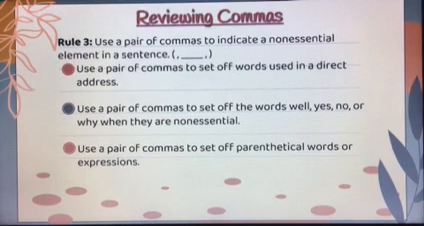So some examples of these expressions could be: at any rate, I think, I suppose, in fact, in my opinion, on the contrary, on the other hand, to tell the truth, nevertheless, indeed. Those are all examples of parenthetical expressions.